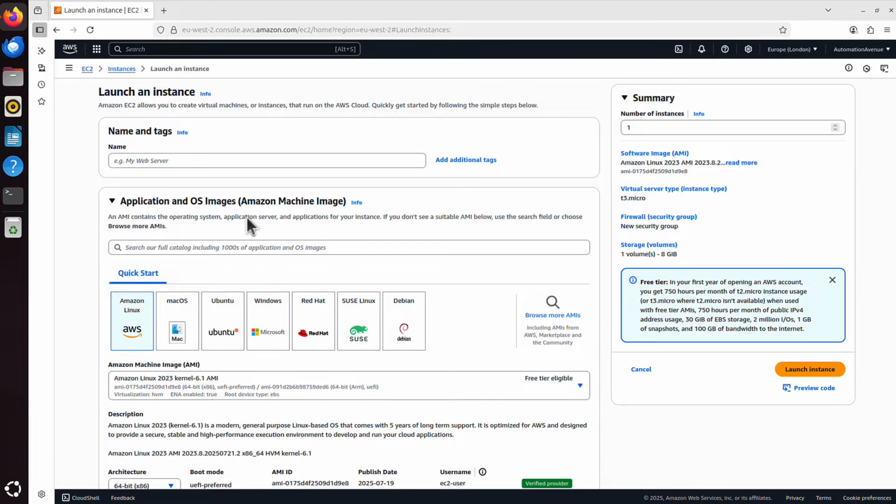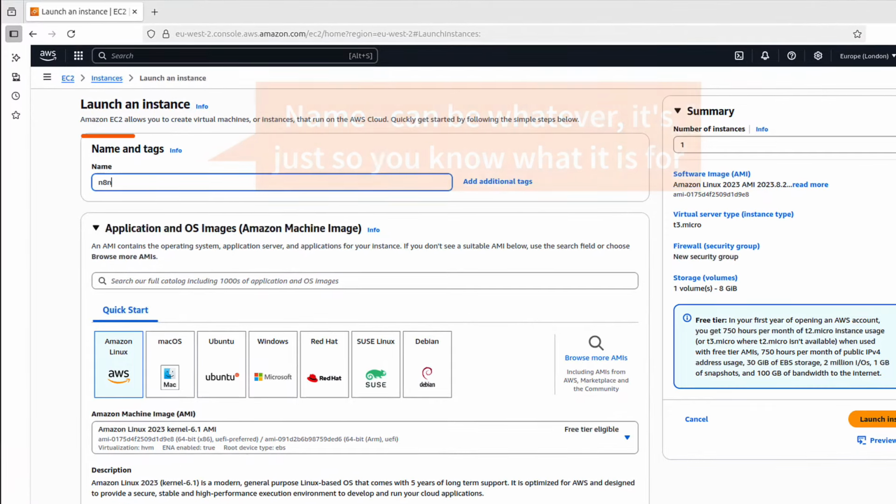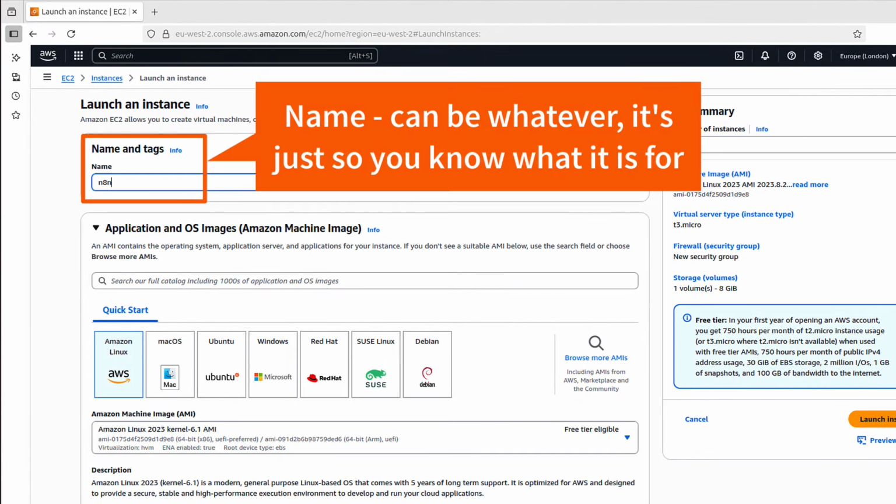and now we are presented with this web page. We can choose a name for our server. I will just call it n8n. It doesn't really matter what you call it. It's just so you can recognize what it is.